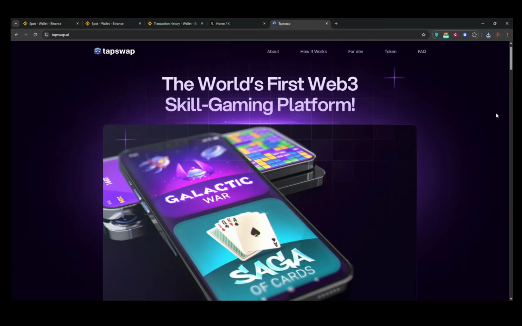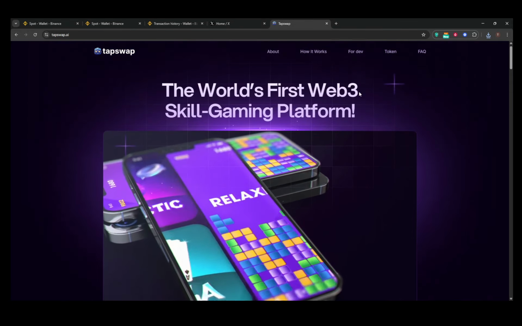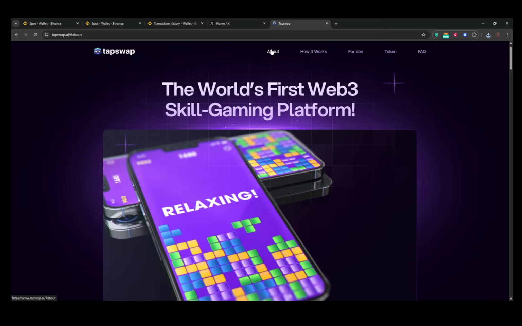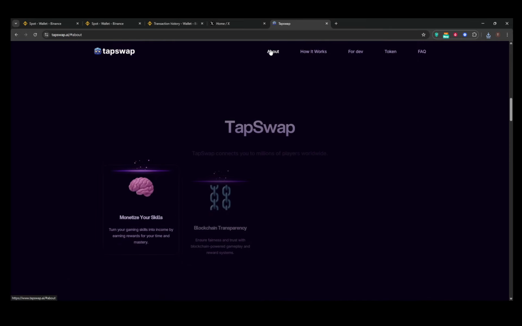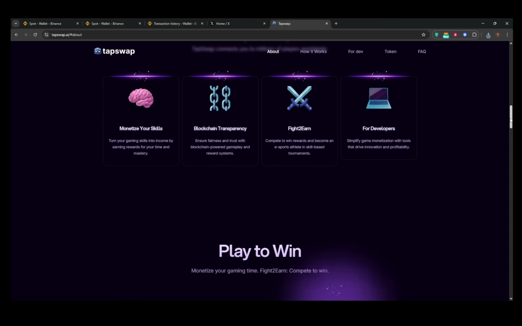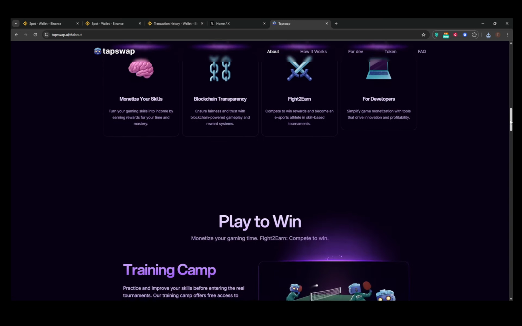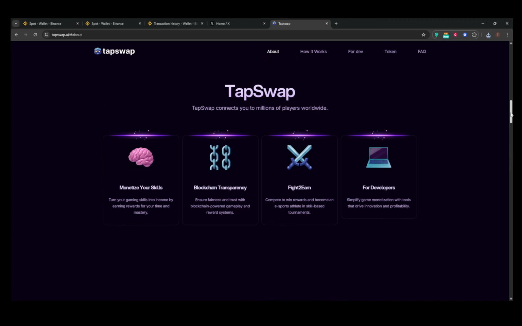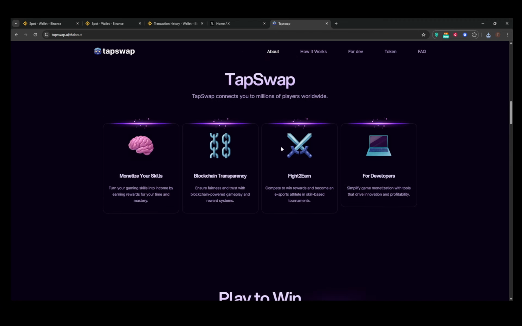To start off, let's delve into what TapSwap has been promoting recently. They've initiated a campaign where users are encouraged to register on Binance, go through the necessary process of identity verification, often referred to as KYC or Know Your Customer, and then share their Binance user ID, sometimes called UID or BUID, with TapSwap.